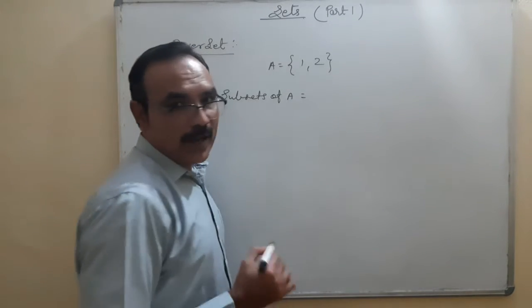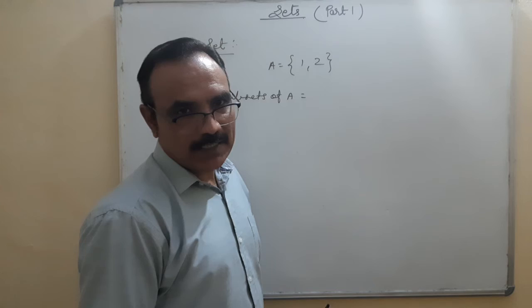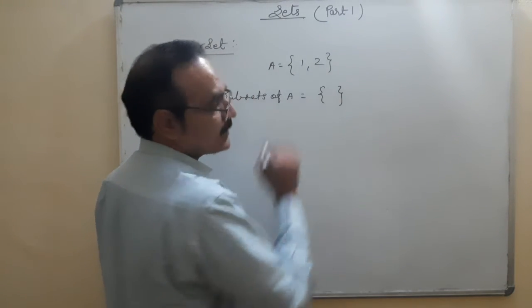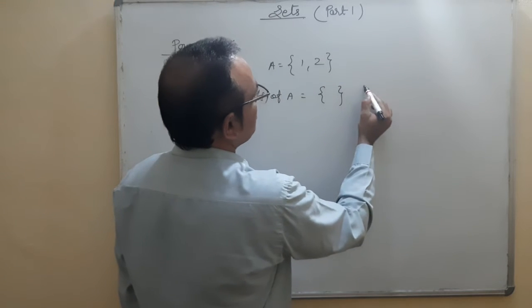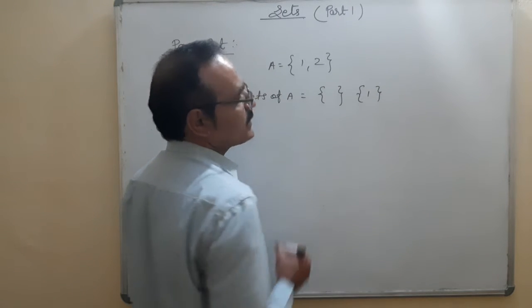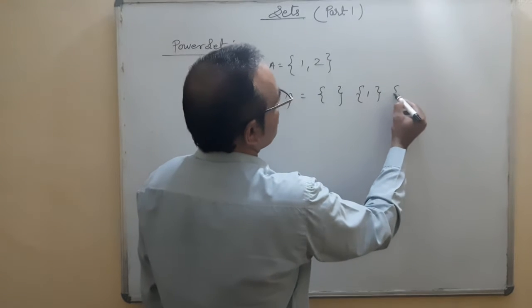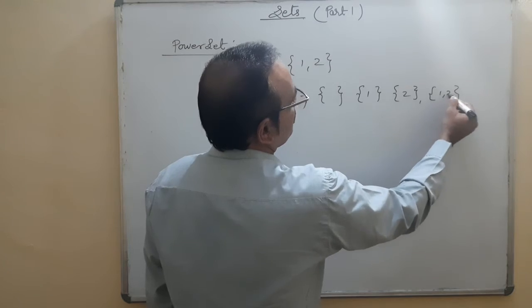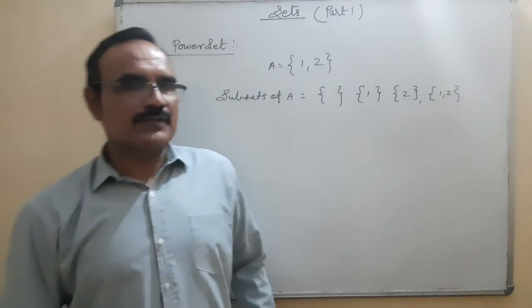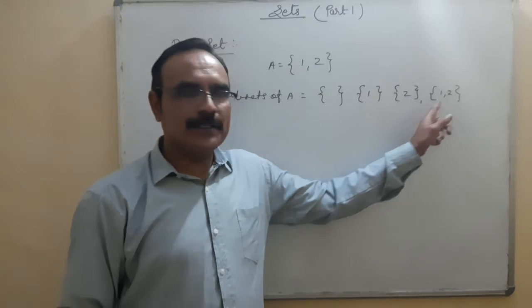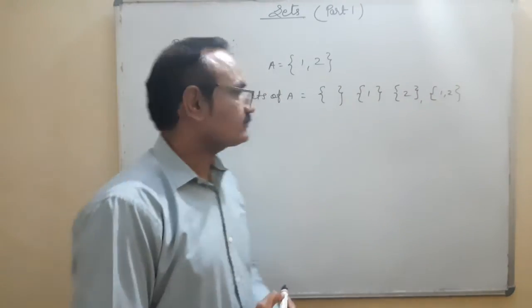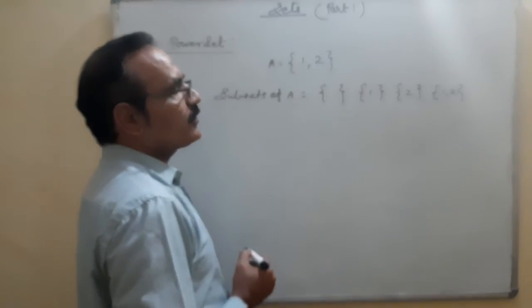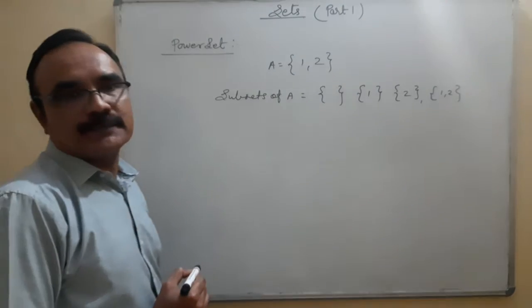Number 1 is phi, the null or empty set. The empty set is a subset of every set. So number 1 is this. Second subset is {1}, having a single element. Third subset is {2}. Fourth subset is {1, 2}. So how many subsets of set A? 1, 2, 3, 4. Okay. Subsets of A.